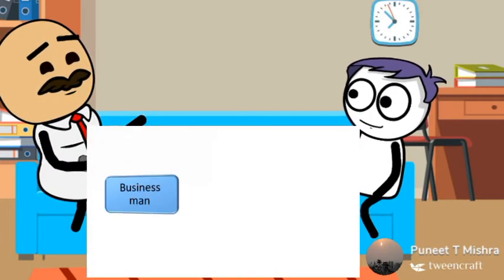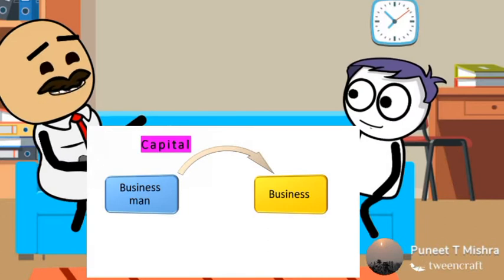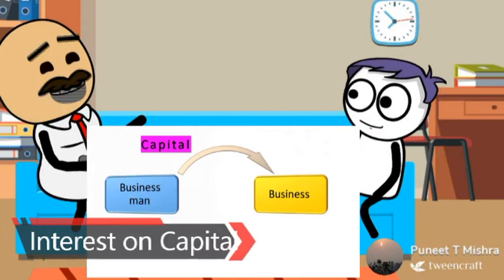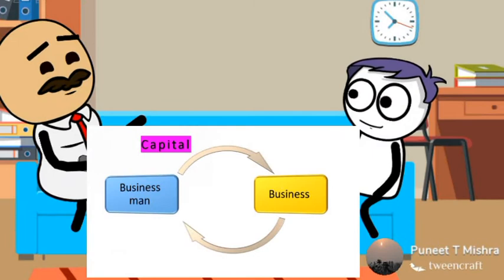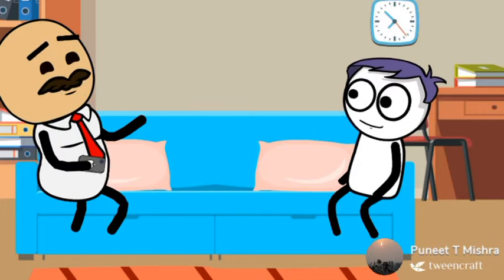What does the businessman give to the business? The businessman gives his money to the business, which is called capital. Now what does the business give back to the businessman? Business gives interest on capital. Business may give drawings to the businessman. So this is the separate legal entity principle. The simple thing is that never consider business and a businessman as one. They are two separate bodies. Simple.